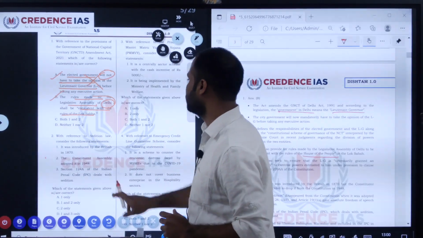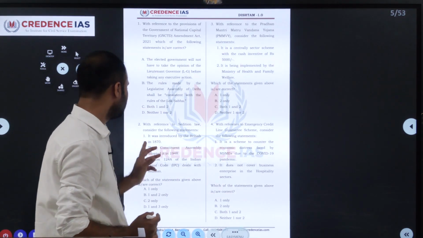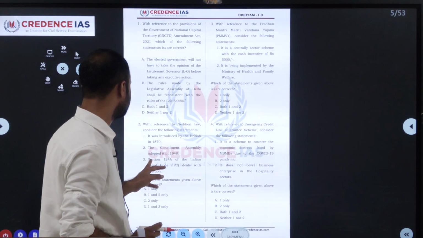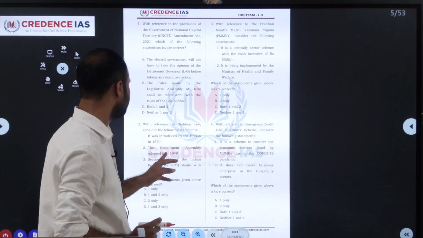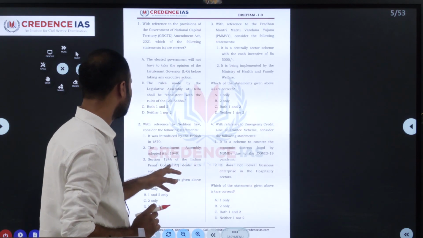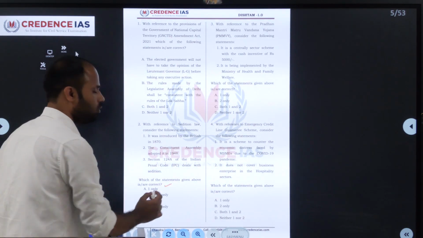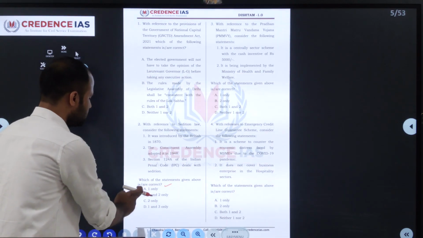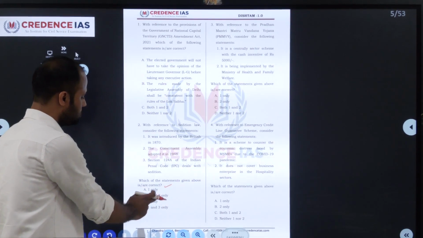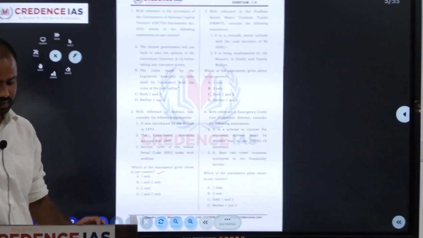Okay. Next one. With reference to the Sedition Law, consider the following statements. The first: it was introduced by the British in 1870. The second: the Constituent Assembly adopted it in 1948. And the third: section 124A of the Indian Penal Code deals with sedition. Which of the following statements are correct? We have to identify the correct one now. The options are: A, 1 only; B, 1 and 2 only; C, 2 only; D, 1 and 3 only.